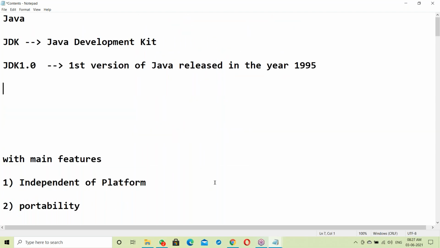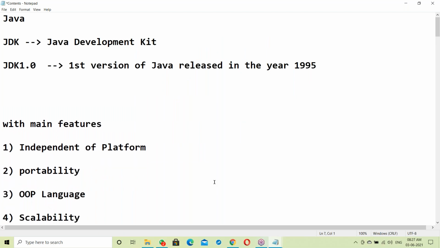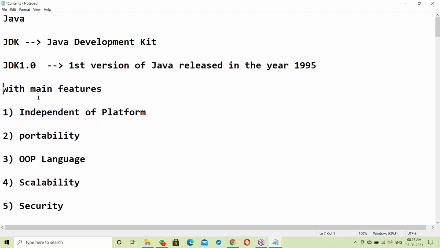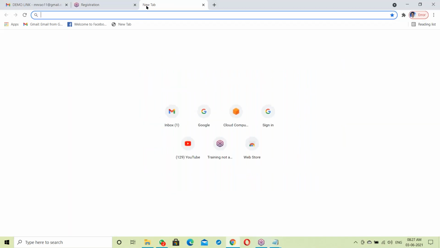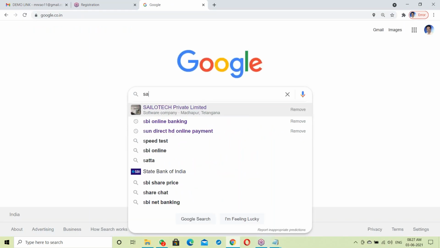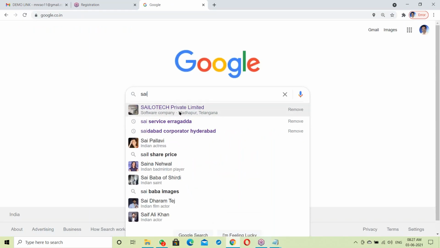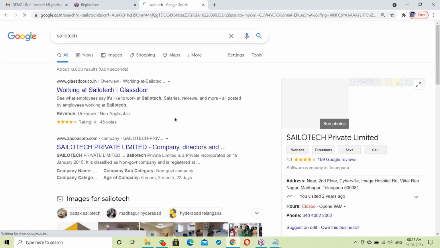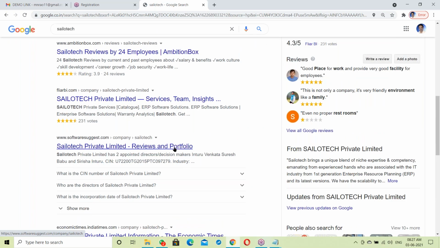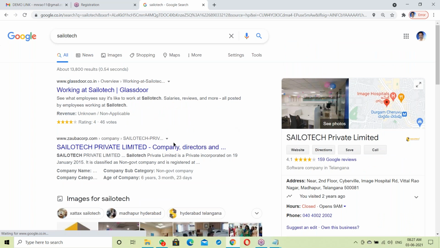Yesterday the same thing was introduced. One more thing: my current working company is Silotech Private Limited, in Hyderabad, near Cyber Towers. Some new people are here today, so I'm saying this for them.